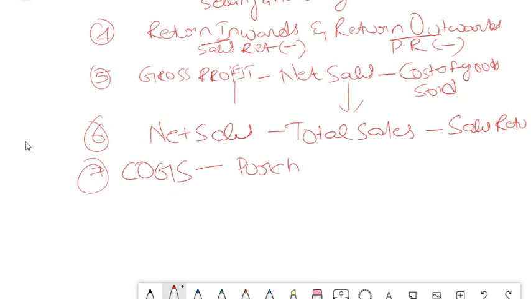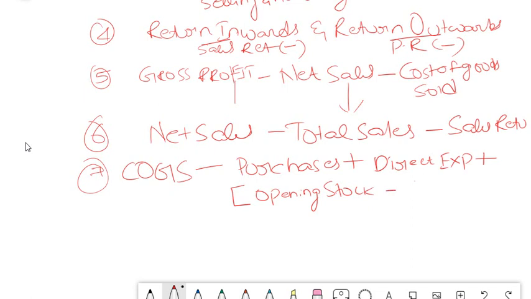All your purchases, and then all your direct expenses which you book to trading account, plus, bracket open, opening stock minus closing stock. So what did I tell you in my previous few minutes when I explained the trading account?